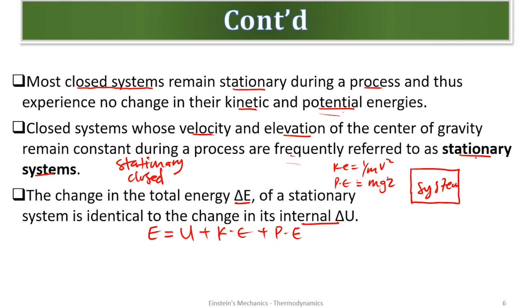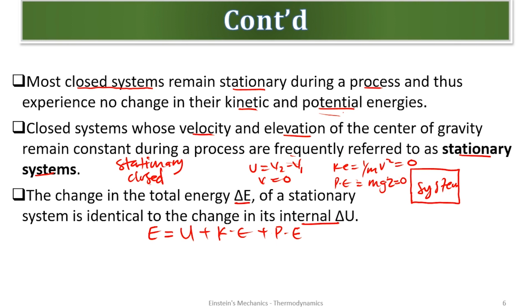So let's think about the stationary. If a system is stationary, meaning this velocity is not changing, it's not moving. We know that the change in velocity will be v2 minus v1. But here is the case, you are telling me the system is stationary. So the change in v will be zero. And if the change in v is zero, meaning kinetic energy will be zero. Are we good? If it is stationary, then there's no change in height, z, for the potential energy. And if the z or the height is not changing, is zero, then my potential energy is also zero.